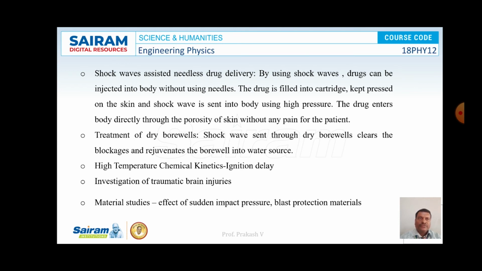And it is used for the treatment of dry borewells. Shock waves sent through dry borewells clear the blockages and rejuvenate the borewell into a water source. It is used in high temperature chemical kinetics, that is the ignition delay process. It is also used in investigation of traumatic brain injuries, and in material studies, that is the effect of sudden impact, pressure, blast protection materials, etc.